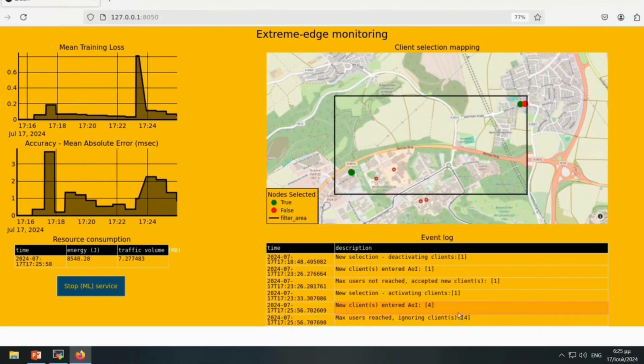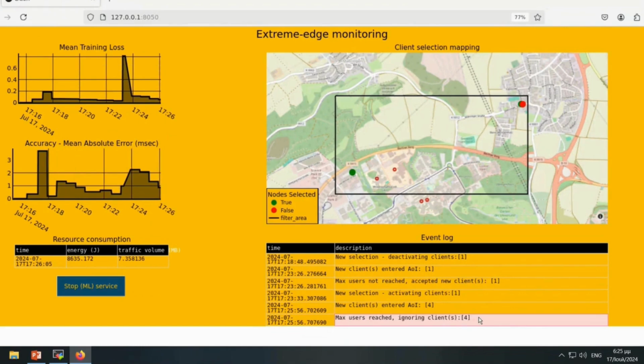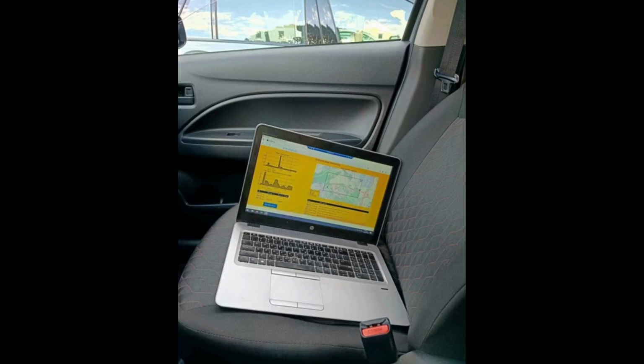We can see that the OBU with ID 4 has entered the area of interest, but is ignored. So it's not selected as a client, since the maximum number of users defined is already reached. So the matchmaking of the criteria is validated. The training will continue with a total of 3 clients.